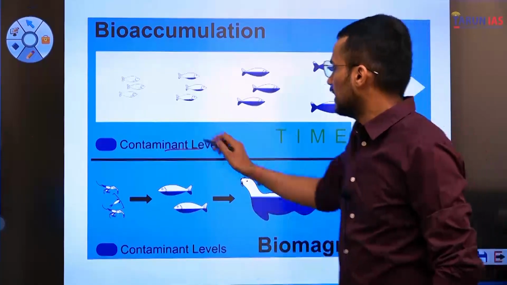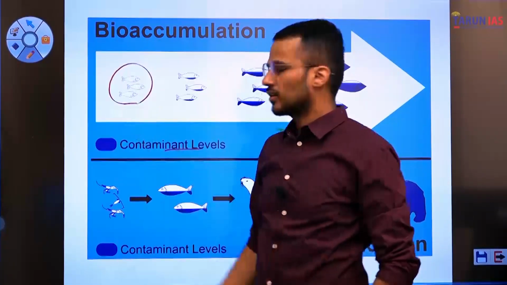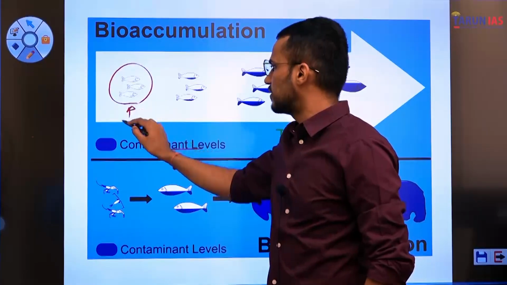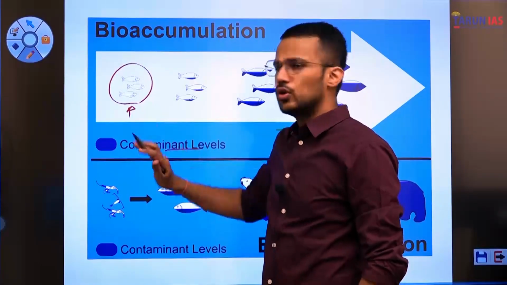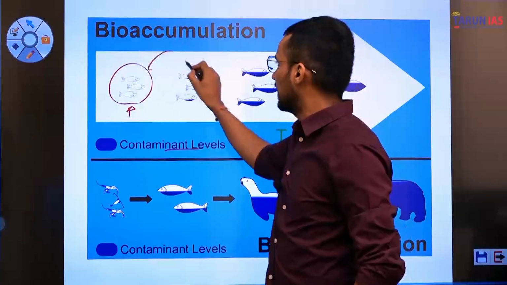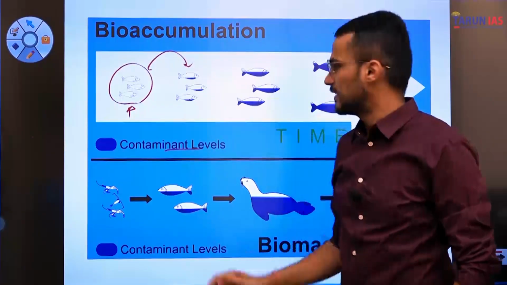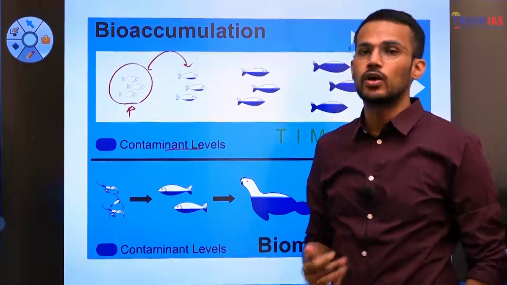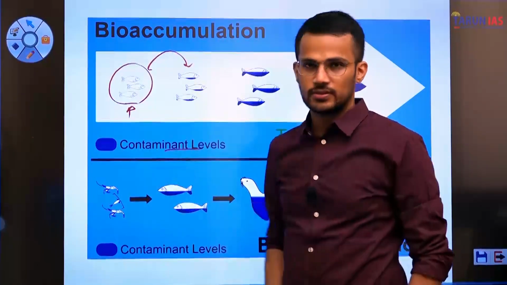Fine. So there is a fish, and at the first stage, it does not contain any contaminant. But at the second stage, contaminants have entered into the body of these fishes.